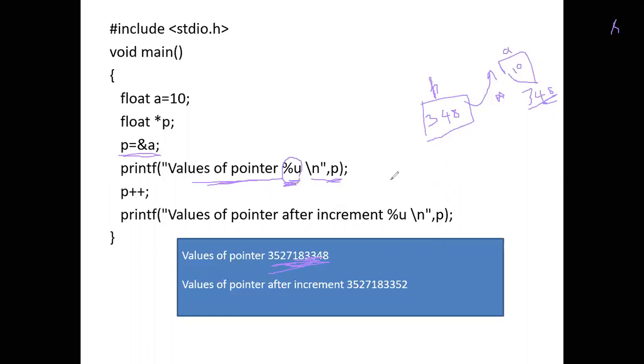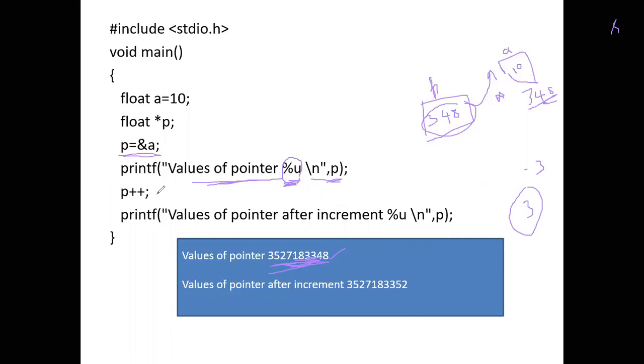We have studied signed and unsigned numbers: plus 3 and minus 3 are signed numbers, and a simple number without sign is unsigned. An address is an unsigned number that does not have any plus or minus sign. So what is the pointer value? It is this one, 348.